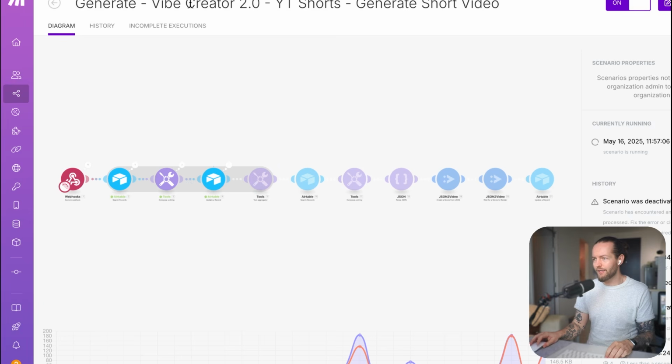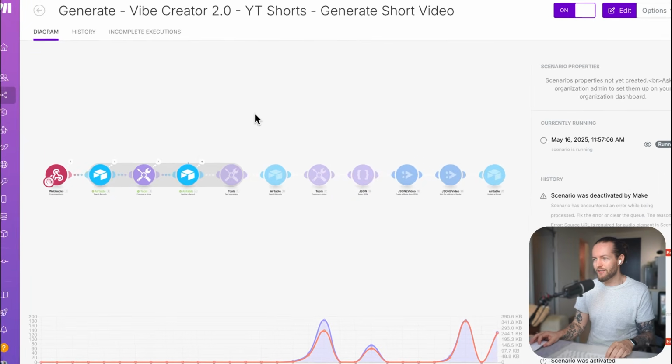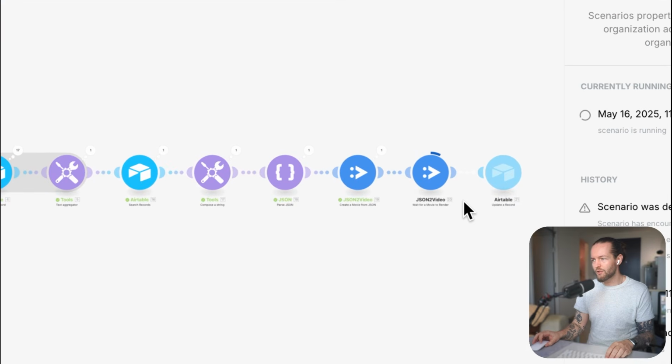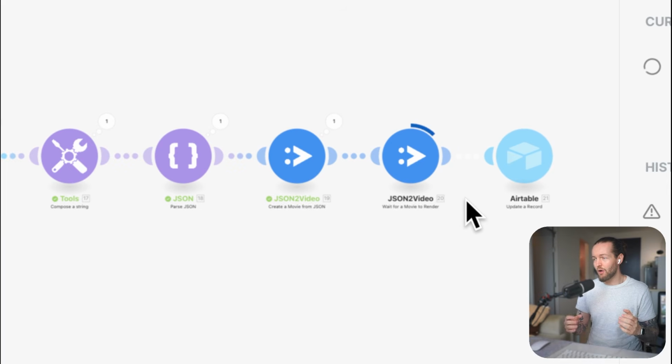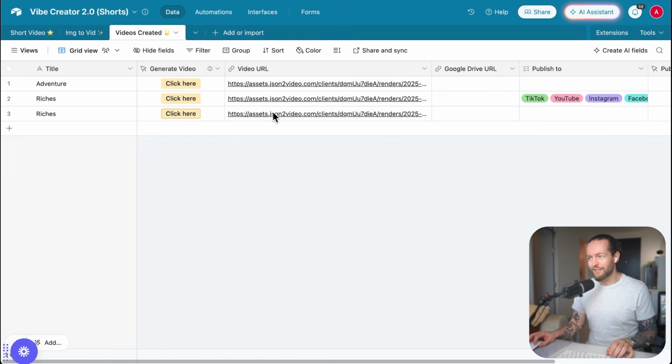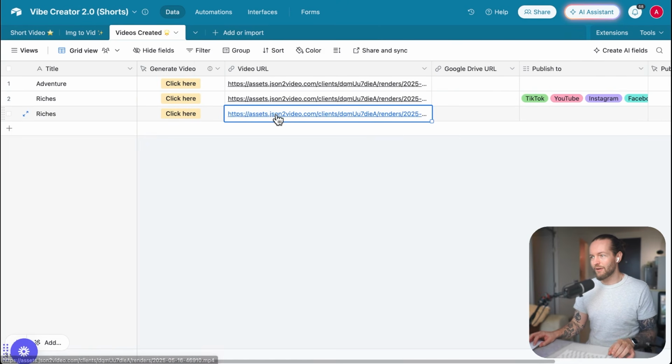We'll hop back into the automation and you can see that it is running. It's going to grab a bunch of those videos that we have in Airtable. It's going to pull it all the way into JSON to video, which mashes all the voiceover as well as all the videos together. And it's going to put a caption file on top of that, which is incredible. And once it's all completed, we of course get the video URL here in Airtable.